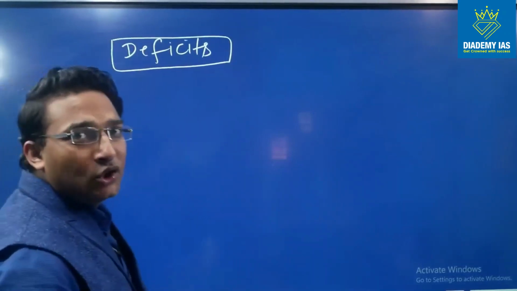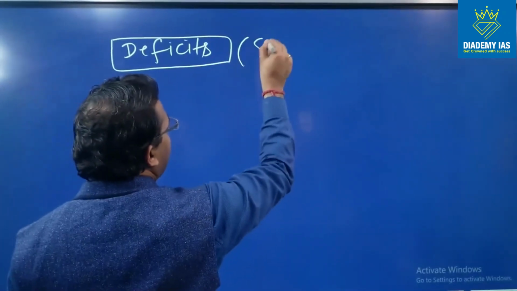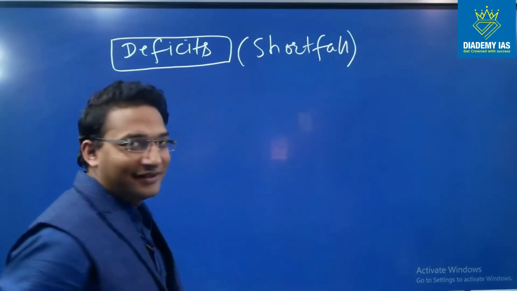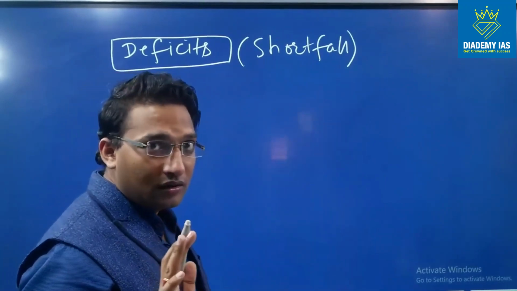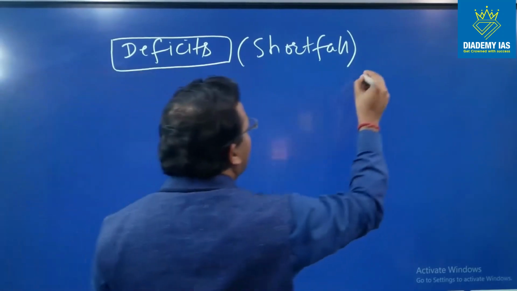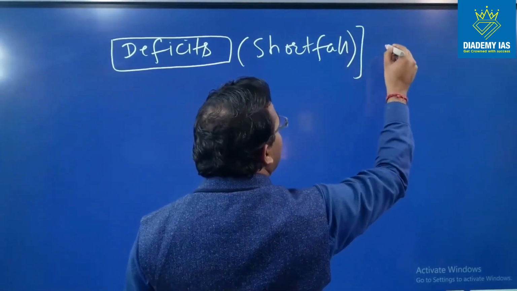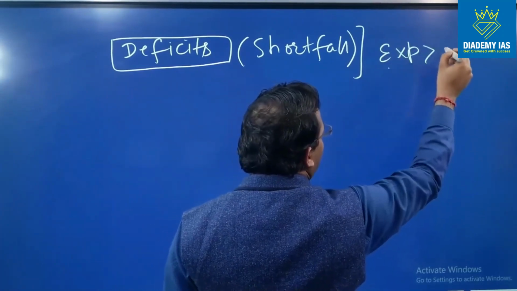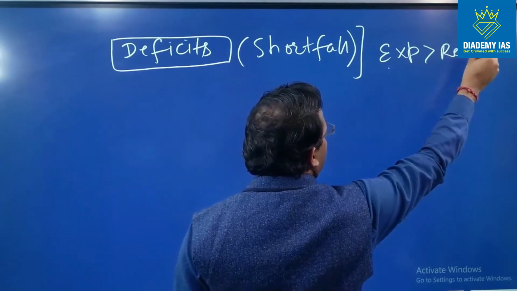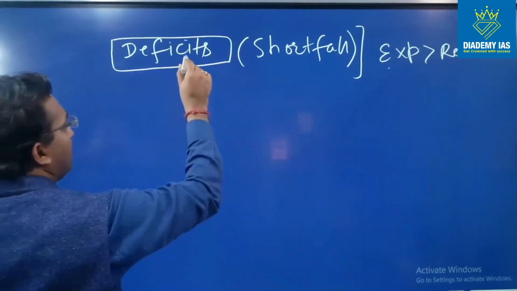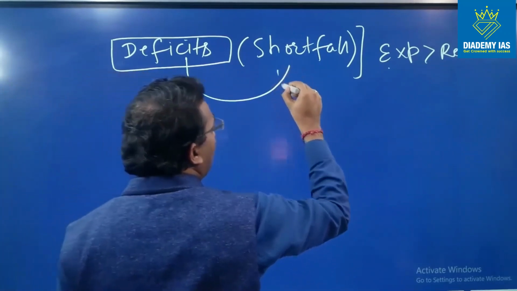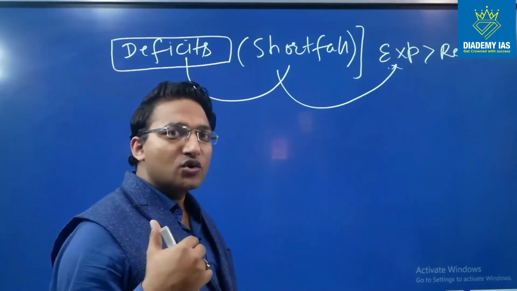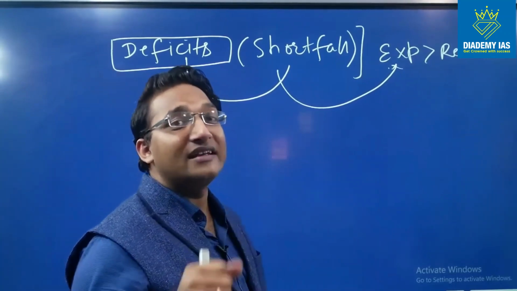First of all, what is the meaning of deficit? Deficit simply means shortfall. Shortfall, that is, whenever there is a situation where expenditure is more than the receipt, right? So deficit means shortfall, and shortfall of what? Shortfall of receipt as compared to the expenditure. This is deficit. Now in case of government finances, there are various kinds of deficit.